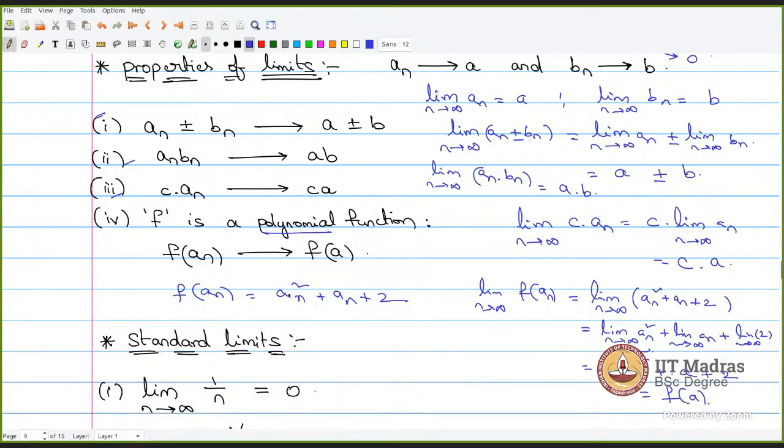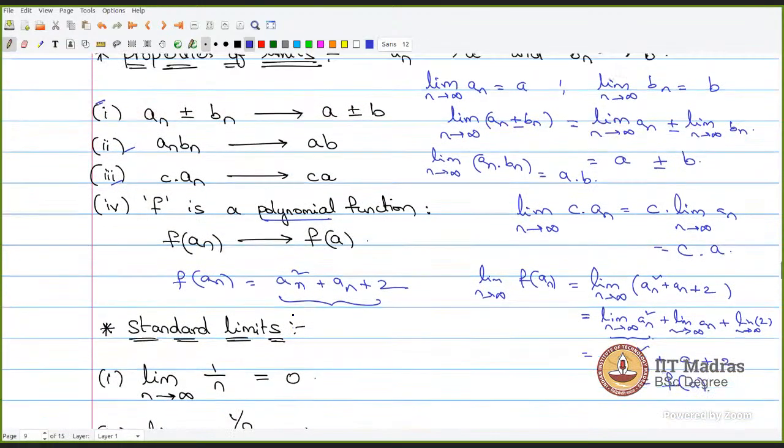This actually tells you that if you have any quadratic or any polynomial function, and you want to compute the limit of that newly formed polynomial function sequence, you simply substitute the limit value of a_n in place of a_n. That means you simply substitute a in place of this a. That will be the limit value of f(a). We will see an example of that also.